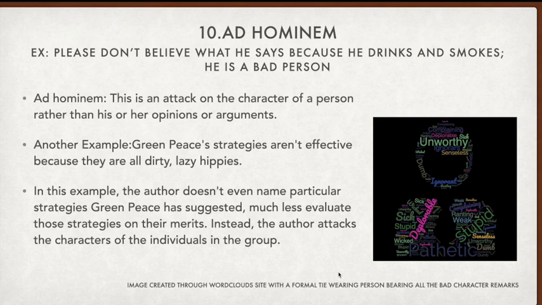Next is ad hominem. Ad hominem means please don't believe what he says because he drinks and smokes. He's a bad person. So this is an attack on the character of the person. Another example is Greenpeace NGOs' strategies aren't effective because those people are dirty, lazy hippies. So nothing has any correlation with the other thing.